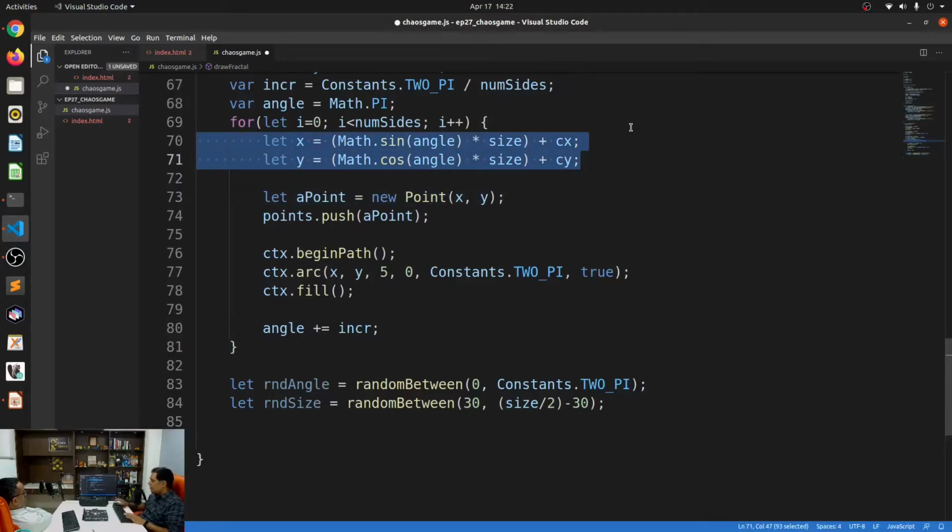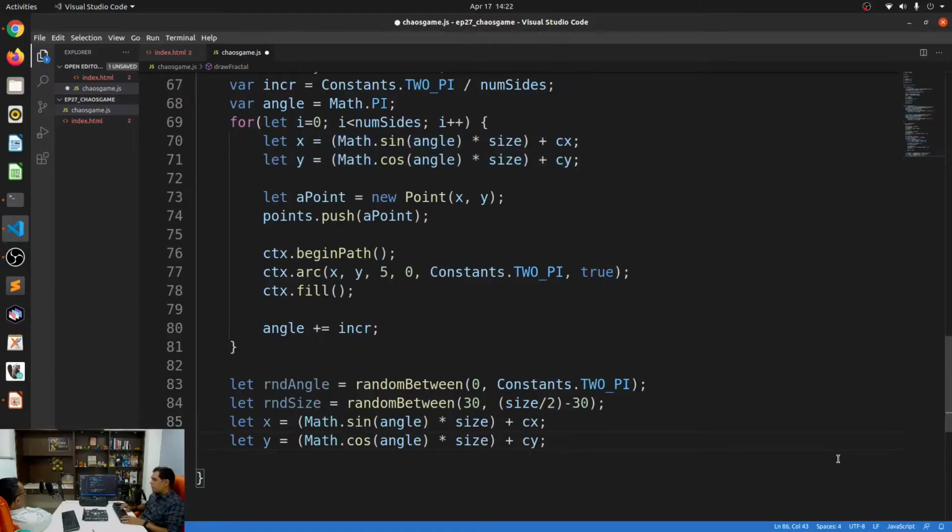All I have to do is basically have this one. I'll call it Rx, so that we don't confuse our variable names. So that will be my random angle, and I'll say random size. I'm sorry, I made a small mistake over here.